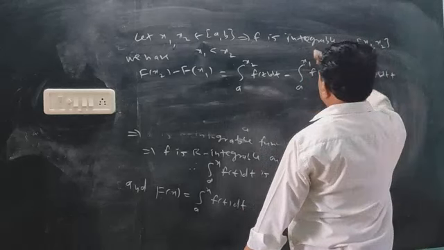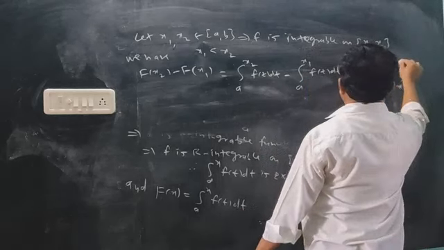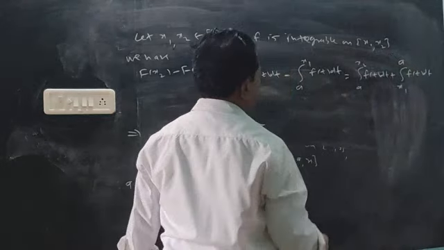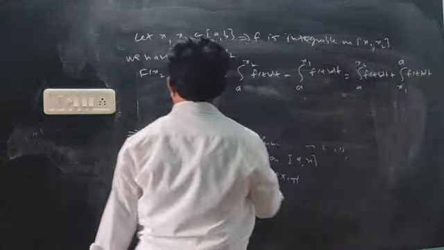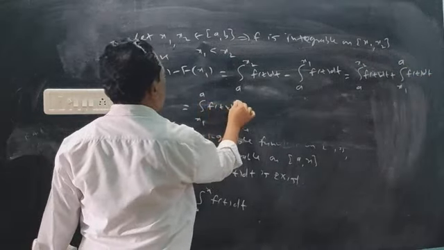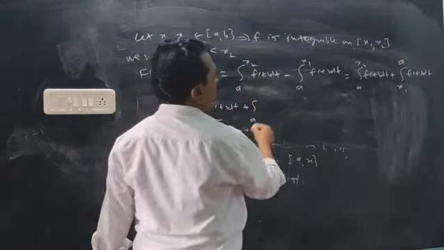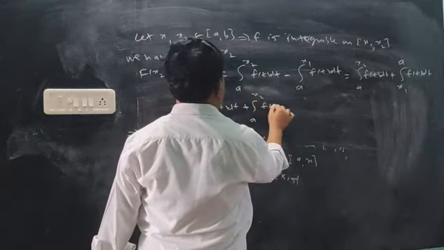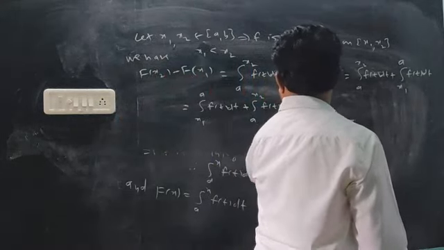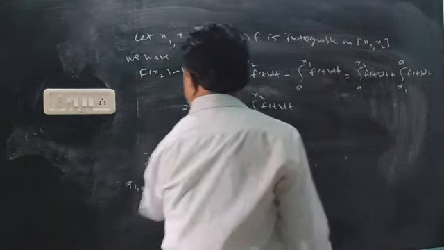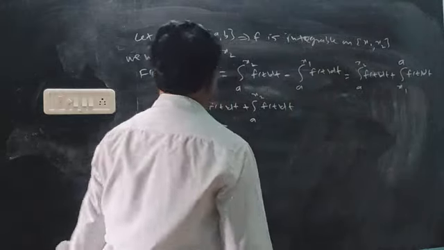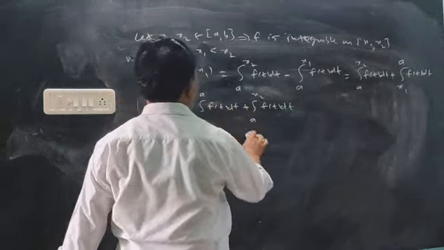So minus becomes plus, x1 to a f of t dt. Which is the same as x1 to a f of t dt plus a to x2 f of t dt, that is, x1 to a and a to x2.